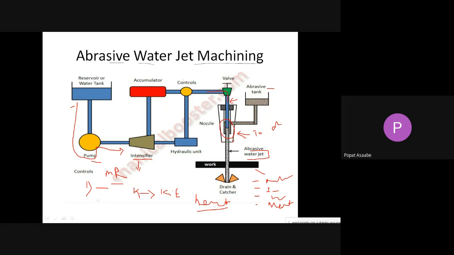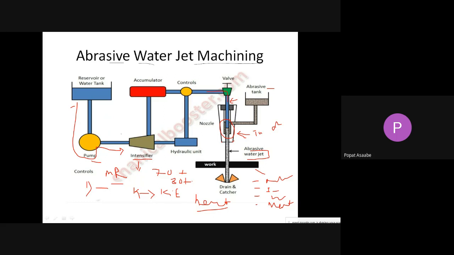Which part do we have to remember in abrasive water jet machining? What are the abrasive materials? In this process, we can use aluminum oxide and silicon carbide as the abrasive material. What is the percentage of water and abrasive? Here, we can use 70% water and 30% abrasives, and we can use it for metal, glass, and ceramic cutting. This is the abrasive water jet machining process. It is very simple.